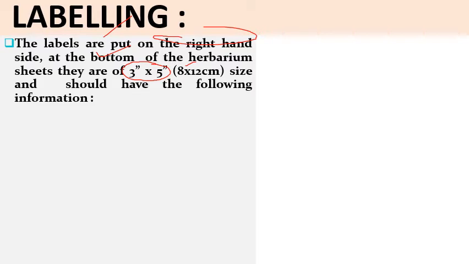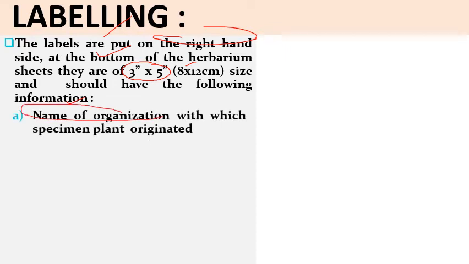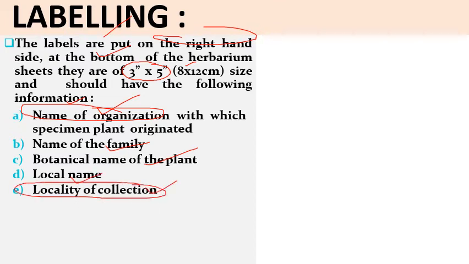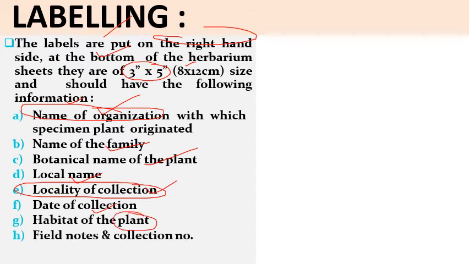And it should contain the following information like name of organization for which we have collected the specimen, then name of the family of that plant, then botanical name of the plant, then local name or vernacular name of that plant, then locality of collection, कहाँ से ये sample collect किया गया है वहाँ का नाम, then date of collection, then habitat of the plant, and field notes and collection number of that plant. In addition to this, there should be name of collector also. जिन्होंने ये specimen collect किया है उसका भी नाम उस label में होना चाहिए.